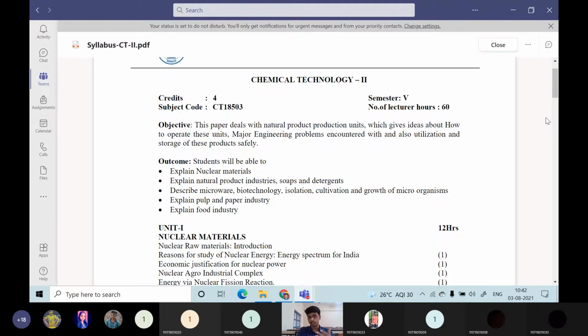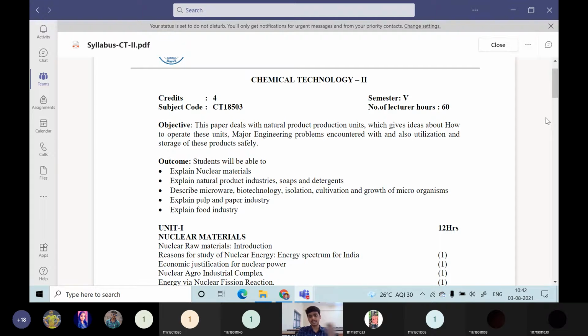What are nuclear materials, you can answer. Then natural product industries like soaps, detergents, oils industry, everything you can be aware of. What type of processes take place in that particular industry. Then you will be able to describe microbial biotechnology, isolation, cultivation and growth of microorganisms.